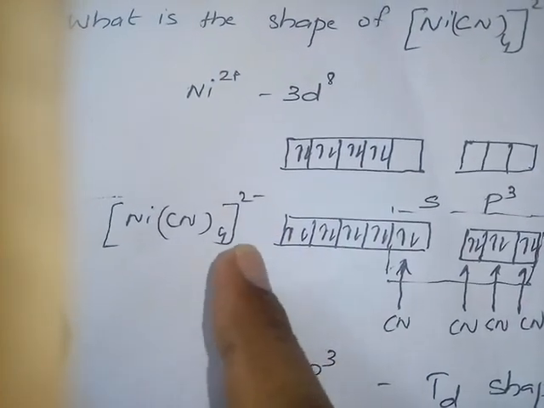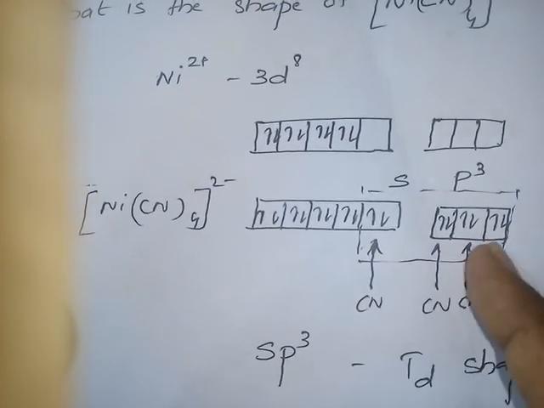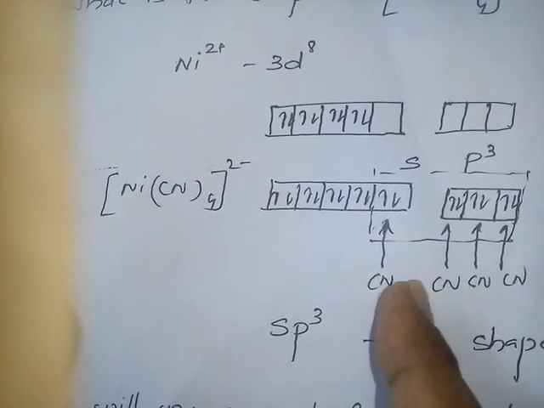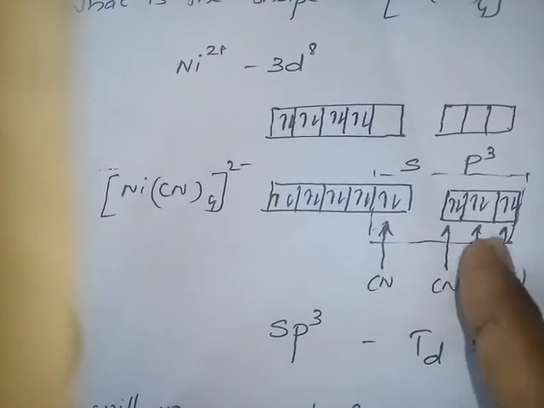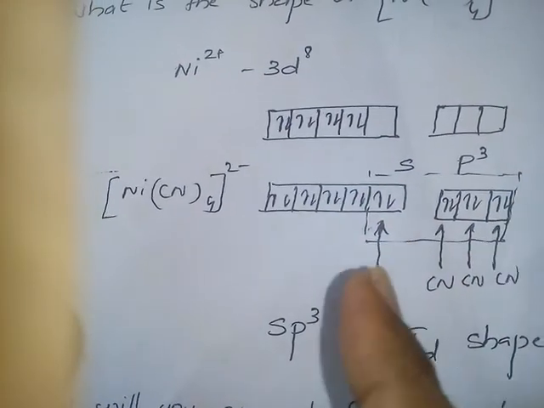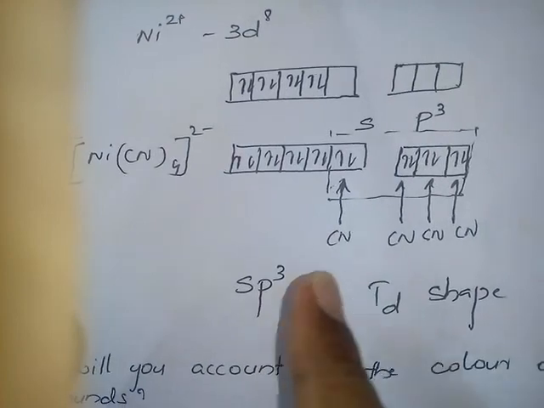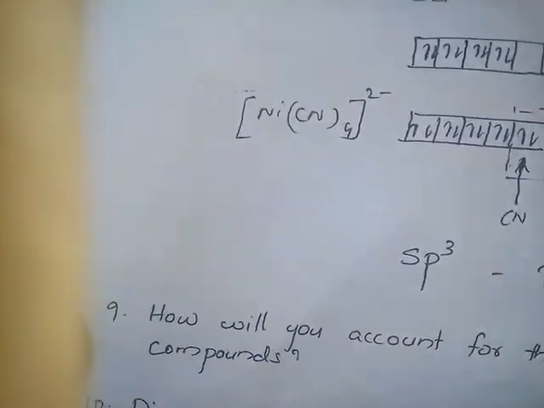The CN ligand gives lone pair electrons to these 4 orbitals, so the hybridization is sp3. sp3 hybridization is tetrahedral in shape, so the shape is tetrahedral.